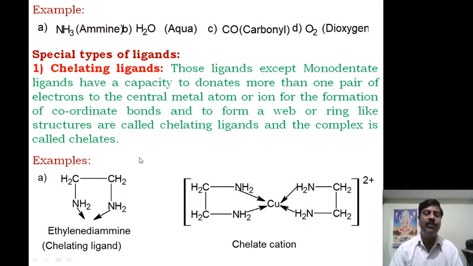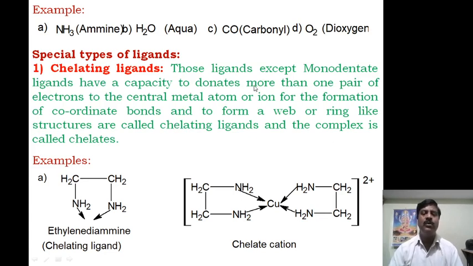The central metal is present in the center and the ligand molecules surround it, so it forms a web-like or ring-like structure, just like Spider-Man at the center with the web surrounding him. That type of ligand is called a chelating ligand, and the complex is called a chelate.